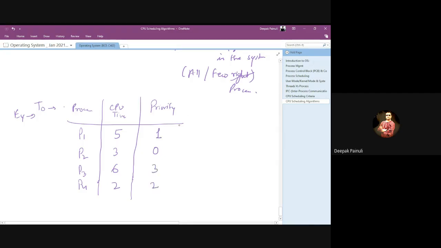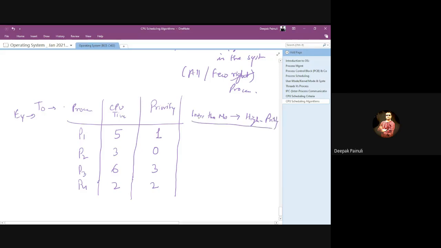In general, we assume that the lower the number, the higher the priority, right?